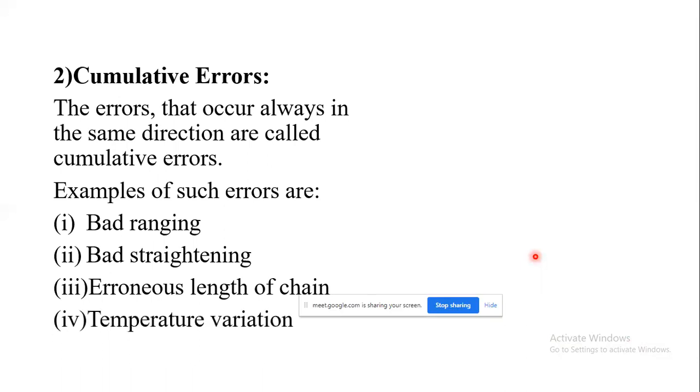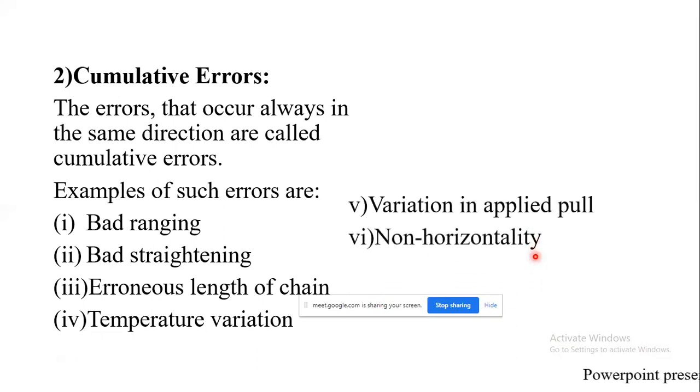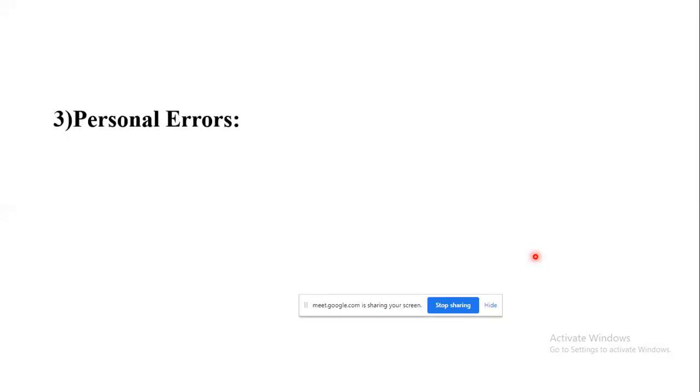And there might be temperature variations, so your chain might change in length also. That is also a cumulative error. Again, variation in applied pull, then non-horizontality. So that was regarding cumulative errors, which are also called systematic errors. Next one is nothing but personal errors, which we call personal mistakes.